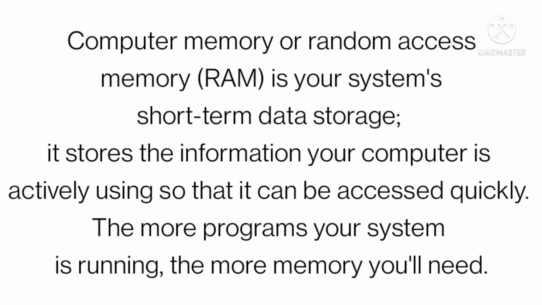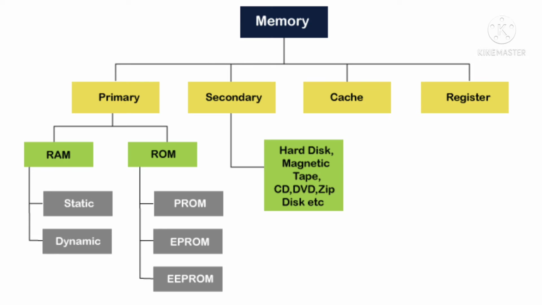Computer memory or random access memory is your system's short-term data storage. It stores some information your computer is actively using so that it can be accessed quickly. And computer memory can be classified into many different types. There are two types of memory: primary memory and secondary memory. Cache memory or register memory is the part of memory, and RAM or ROM is the part of primary memory. Secondary memory like hard disk, magnetic, flash drive, all are secondary memory.